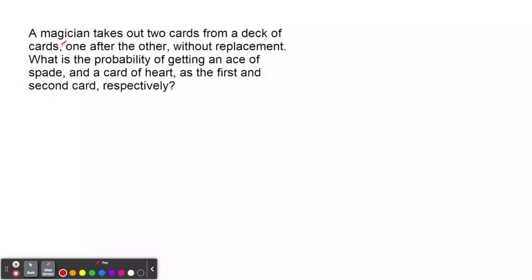So for the last question, a magician takes out 2 cards from a deck of cards, one after the other without replacement. What is the probability of getting an ace of spades and a card of hearts as the first and second card respectively? To solve this problem, we need to determine the probability of drawing an ace of spades as the first card and a card of hearts as the second card, one after the other. A standard deck of cards has 52 individual cards. The probability of pulling an ace of spades out of this is 1 out of 52. After pulling this ace of spades, the total number of cards reduces from 52 to 51. And then the probability of pulling a heart from this is 13 over 51.